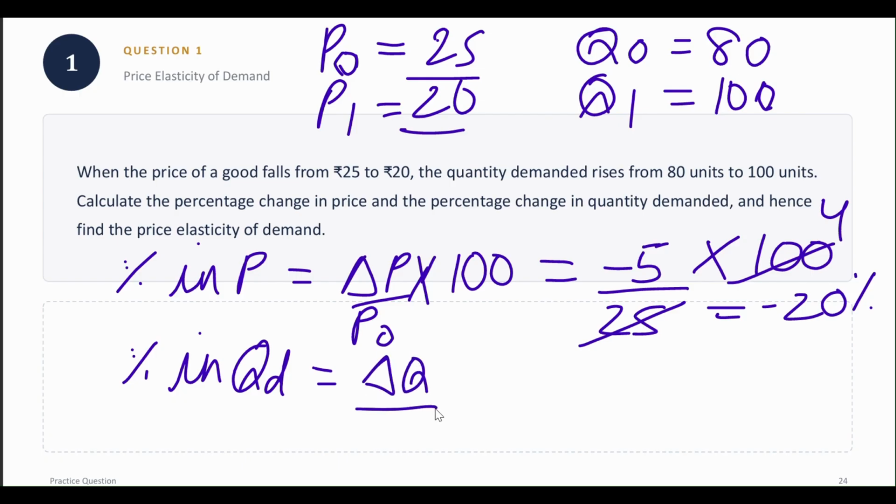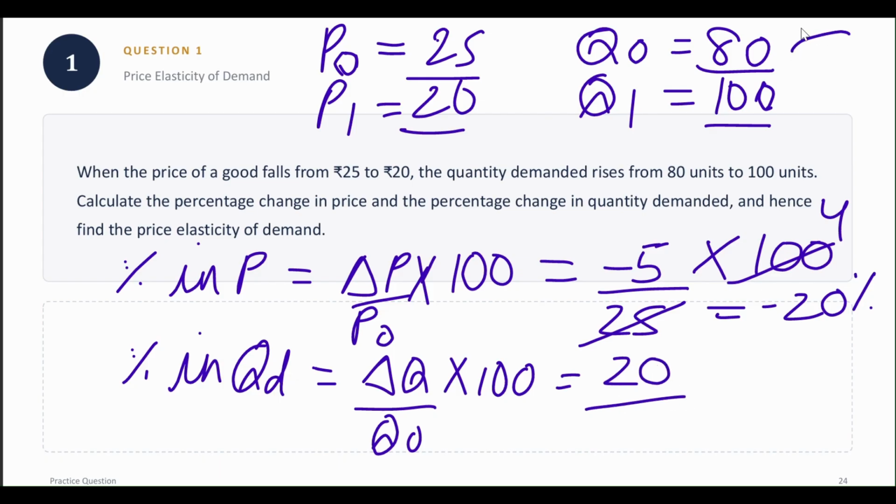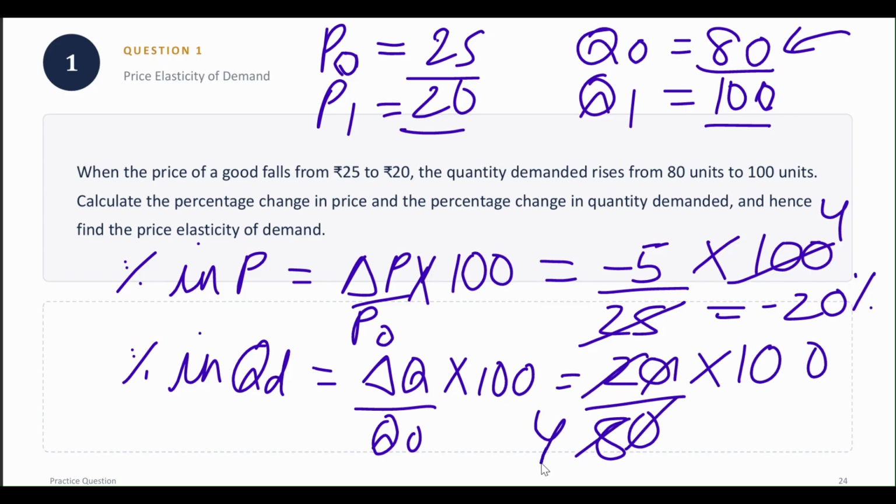Now let us calculate the percentage change in quantity demanded. Delta Q divided by Q0 multiplied by 100. What is your delta Q? 100 minus 80, which is 20, divided by the initial quantity, 80, multiplied by 100. This comes out to be 25%.